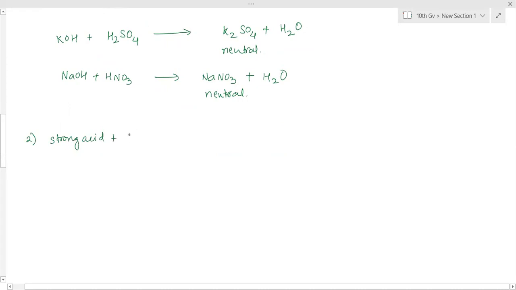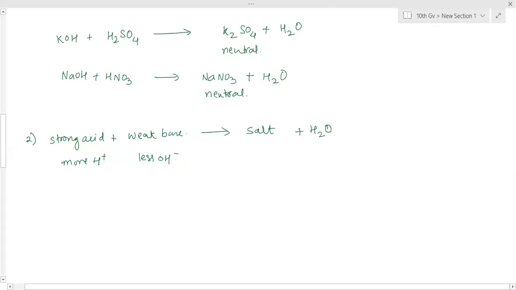Then the second case, when the acid is strong and the base is weak. That means it has more H plus ions, and the weak base has fewer OH minus ions. Here also a salt and water are formed. But the thing is, it has more H plus ions and the OH minus ions are fewer in number. So however many OH minus ions are there, that many H plus ions only combine with these OH minus ions and form water.